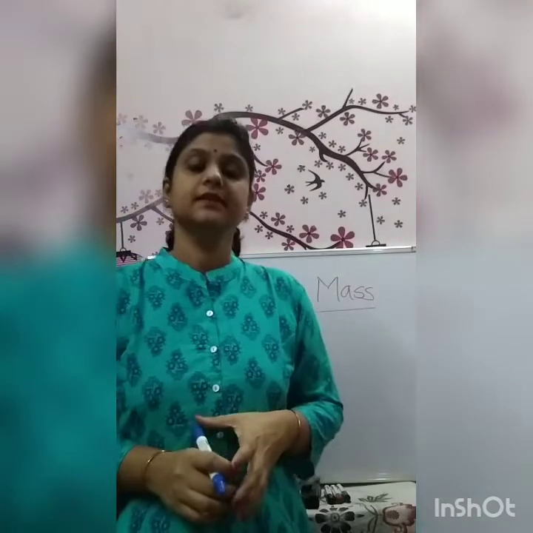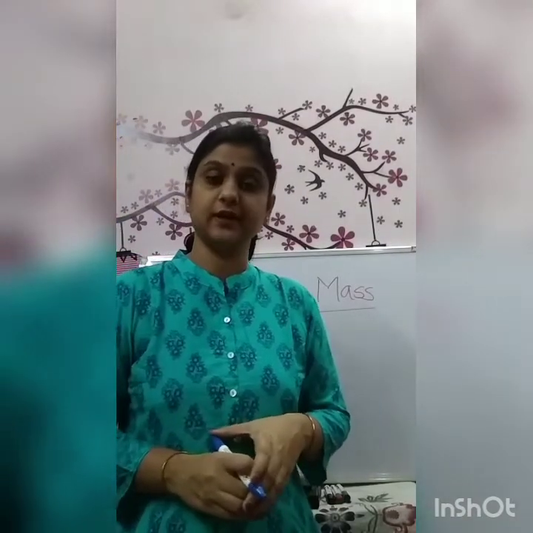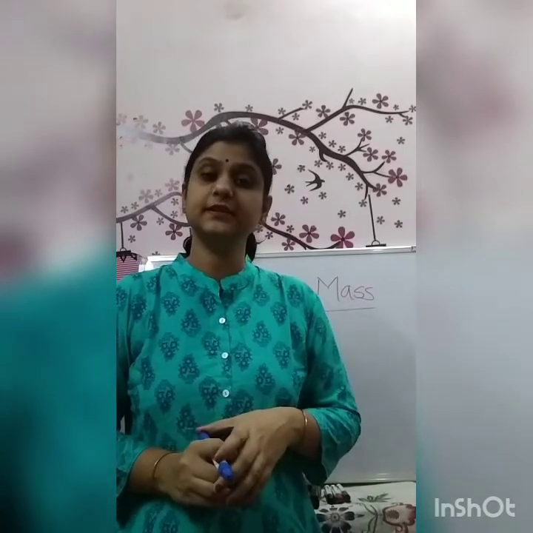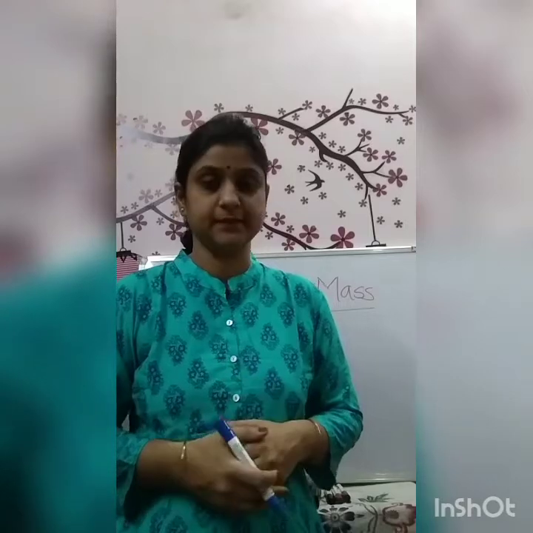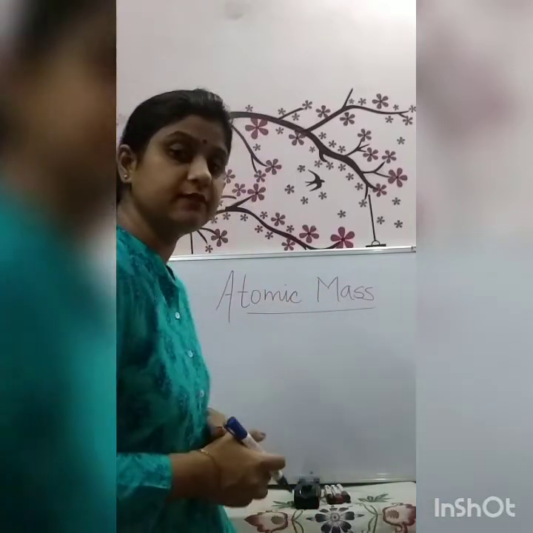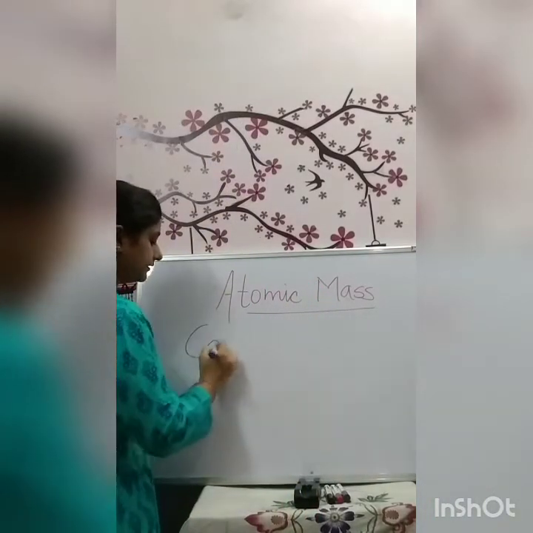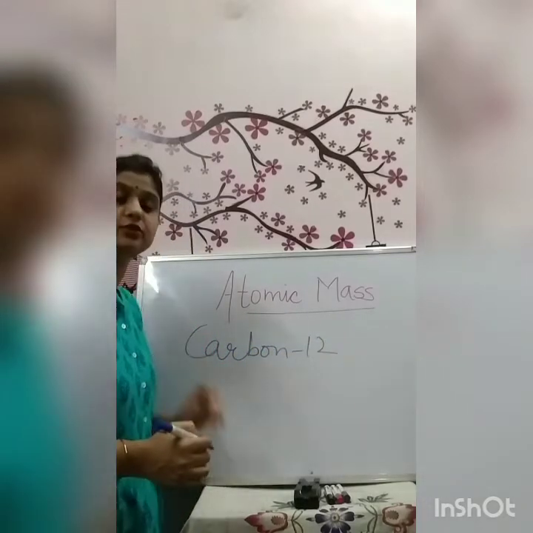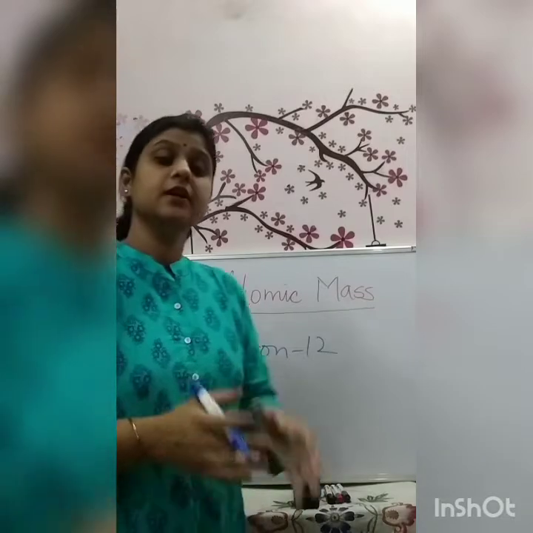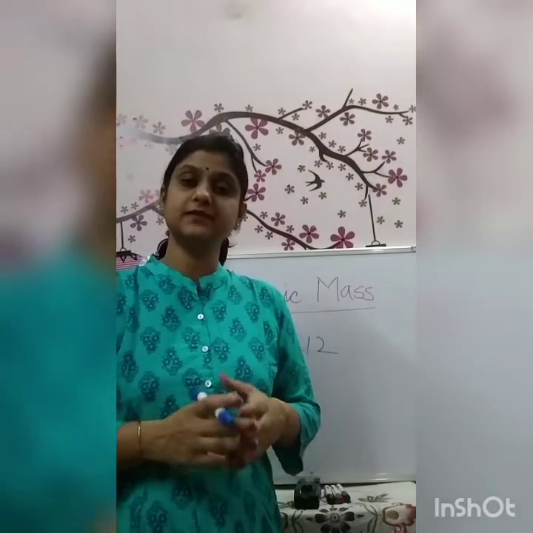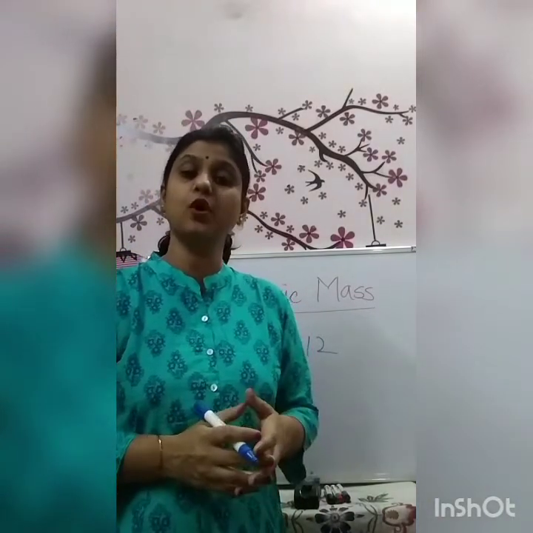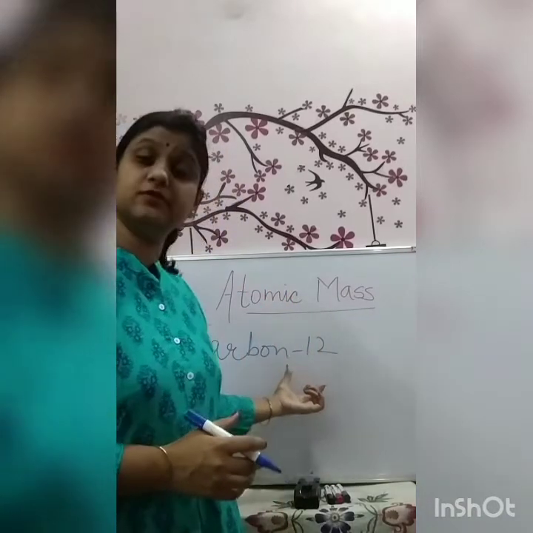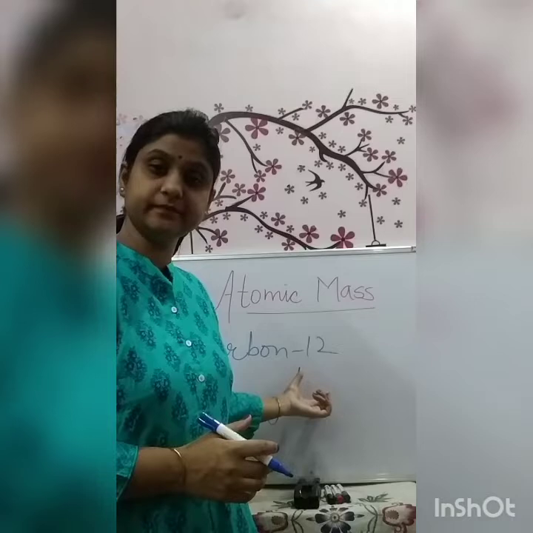In the same way, in order to find the atomic masses of different atoms, we also need a standard unit for comparison. So, in chemistry, we always use the carbon-12 atom as the standard unit for comparison. To find the atomic masses of different elements, we always compare with the mass of the carbon-12 atom.